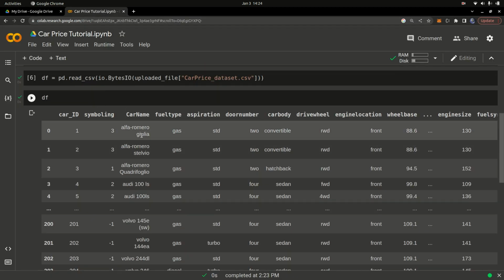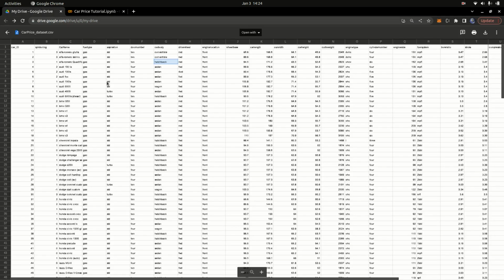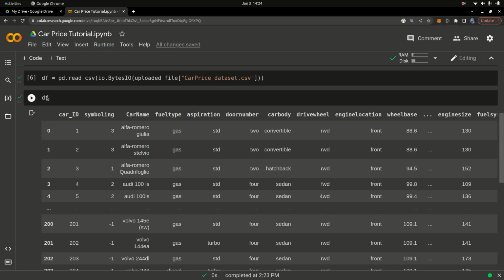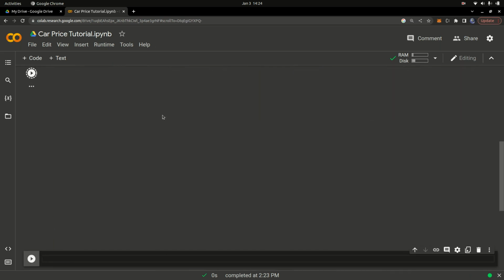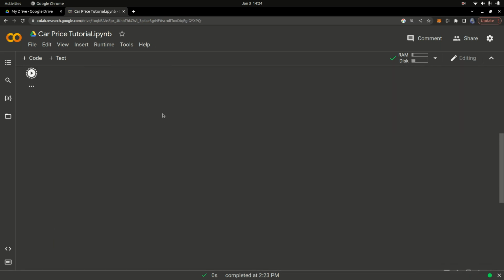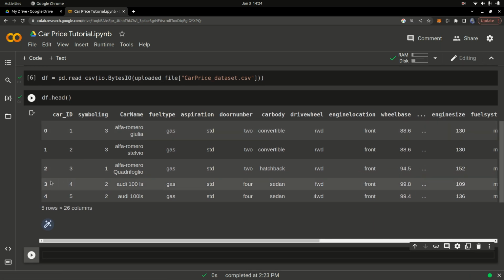So you can see all the columns from this CSV file are now loaded inside of this data frame. That's why we call this a df, which is this data frame. So you can say df.head, which is going to return to you the first 5 rows of that CSV file. Basically, you can see now we have only just 5 rows, because that's from 0 until 4. That's 5 rows.